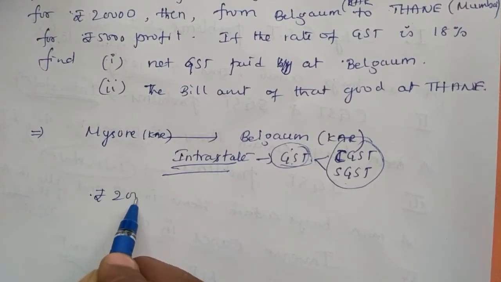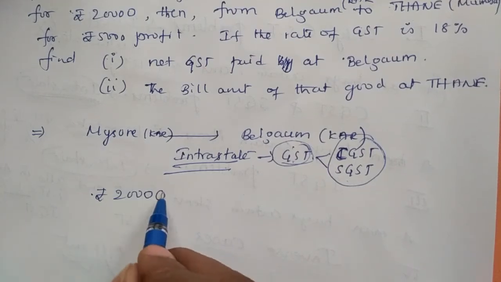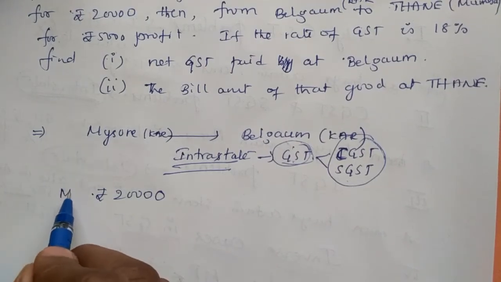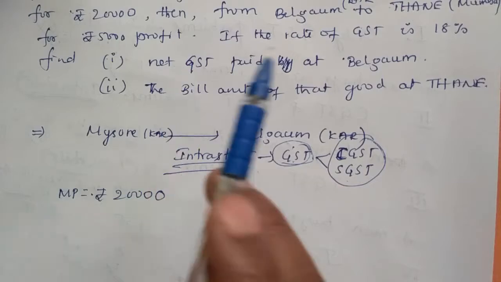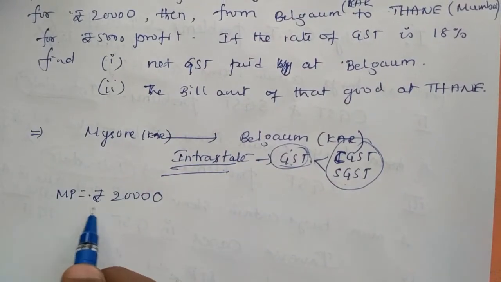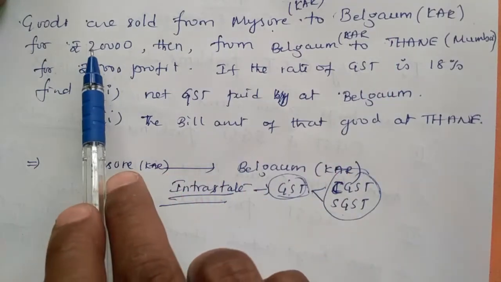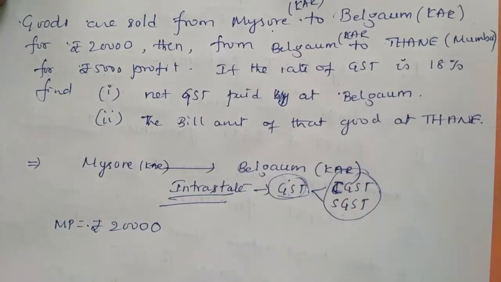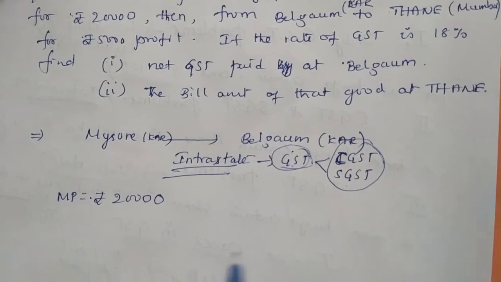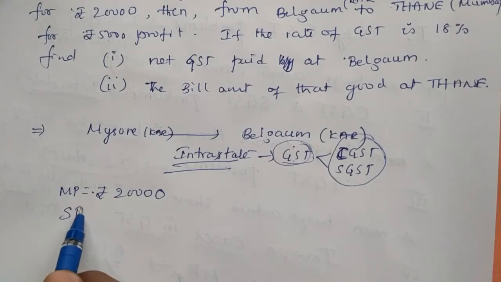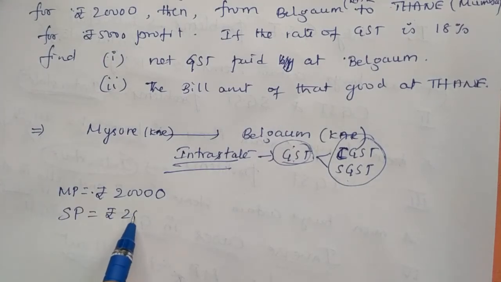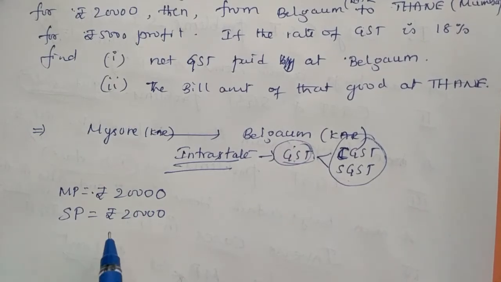The market price is rupees 20,000. How much discount are they giving on that 20,000? In this question, for the sale from Mysore to Belgaum, discount is not mentioned anywhere. If discount is not mentioned, the selling price is also 20,000 only. Discount is not given, market price is 20,000, and we have to buy for 20,000 only.